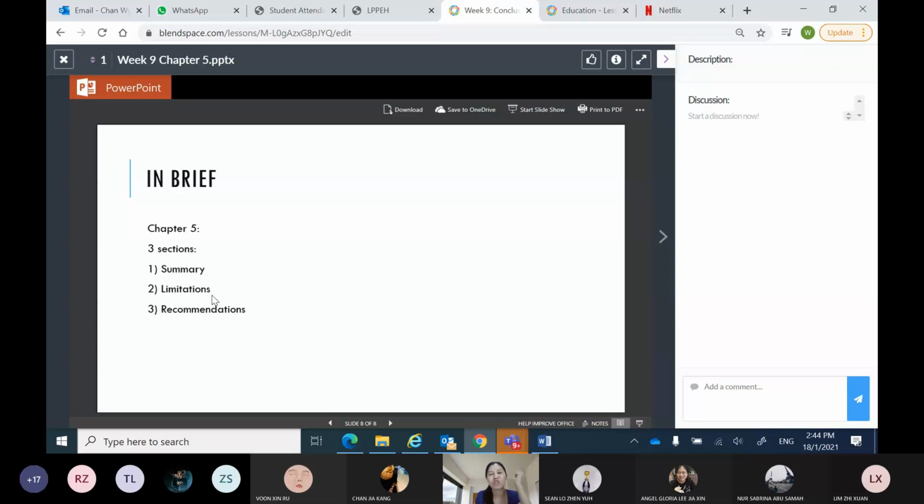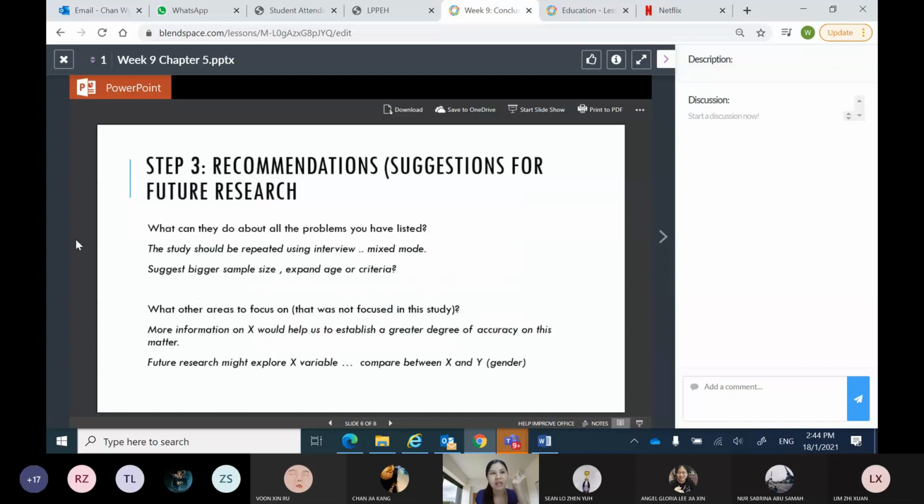Summary, where you answer research questions. Limitations, you describe and state the drawbacks, shortcomings of your research. And section 3 is recommendation. What do you recommend future researchers to look into, and so on and so forth. So 3 areas in chapter 5, which is conclusion writing. Okay, if you look at